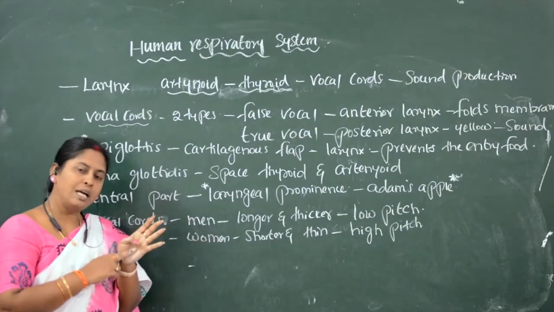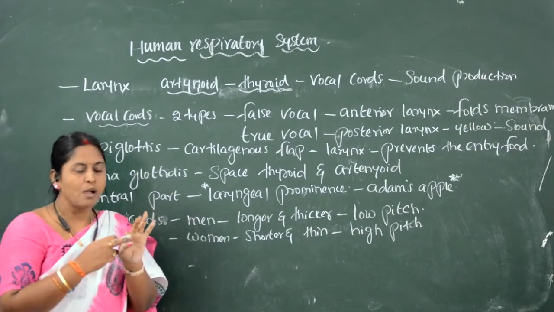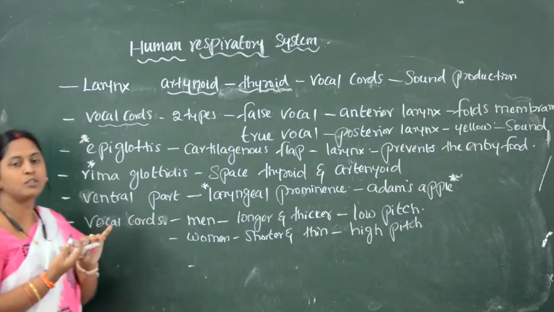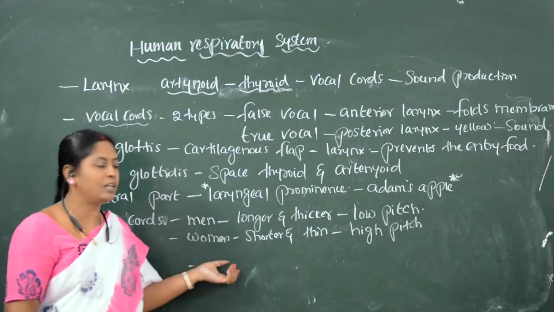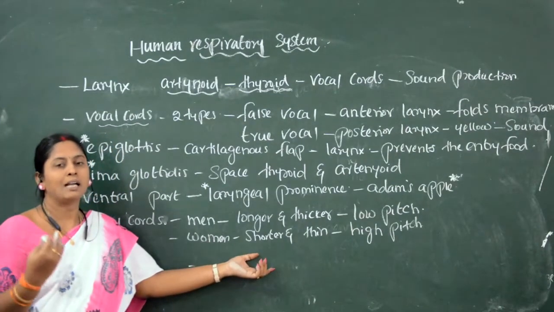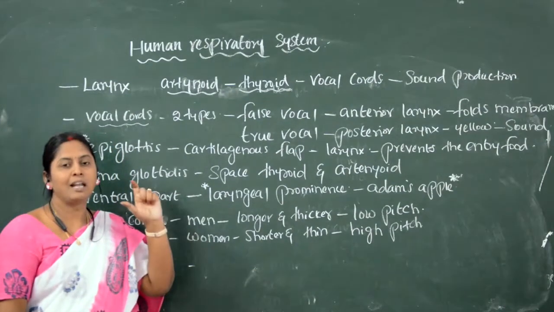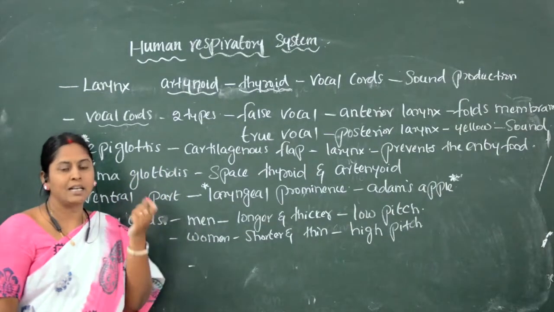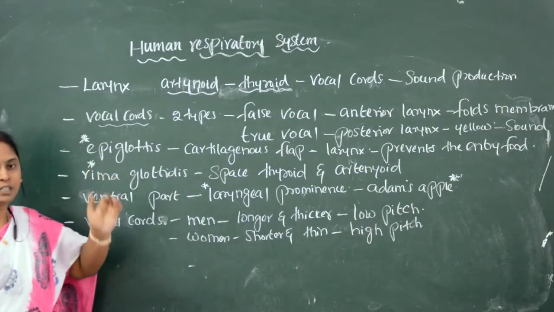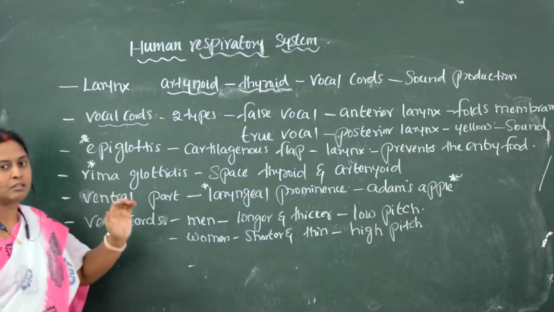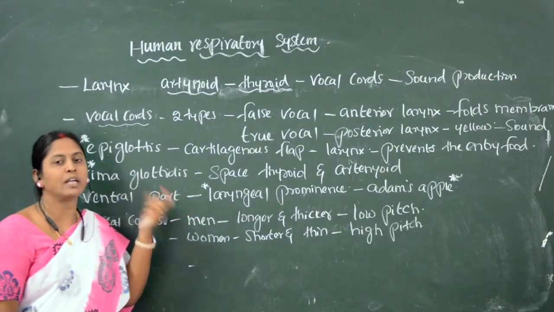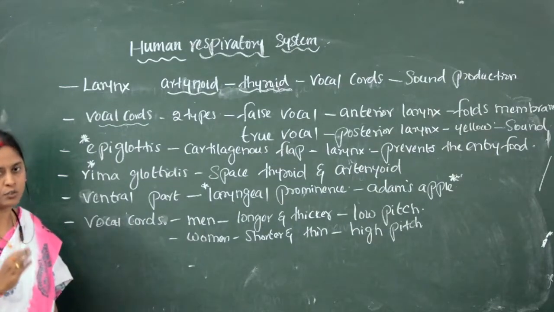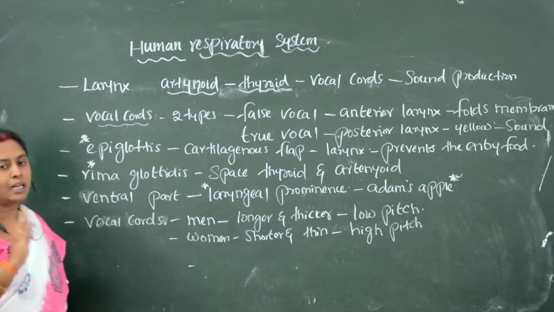Arytenoid cartilage is two, cuneiform is two, and corniculate is also two, which is known as the cartilage of Santorini. There is an elastic cartilage which attaches the thyroid and arytenoid cartilage. That is an elastic structure. The gap between, that elastic cartilage, is what we call the vocal cords. The space between the arytenoid cartilage and thyroid cartilage is called the rima glottidis.